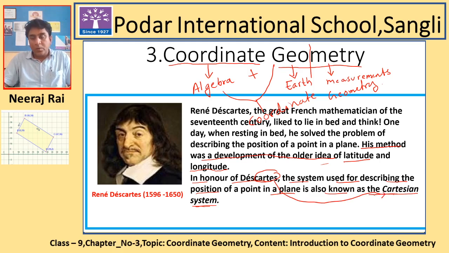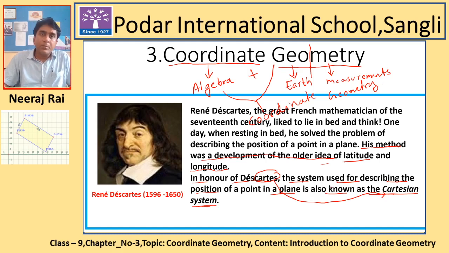Okay, and to give him the honor, since he has made the discovery in coordinate geometry, the system is named the Cartesian system. Cartesian system is the core of coordinate geometry. So once you understand the Cartesian system, the further concepts will become easier for you to learn from here.